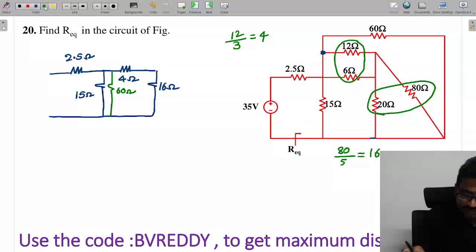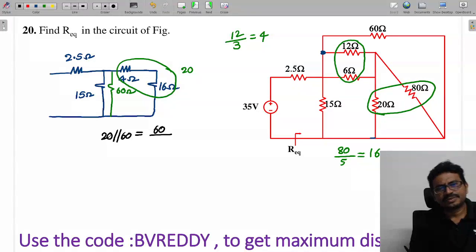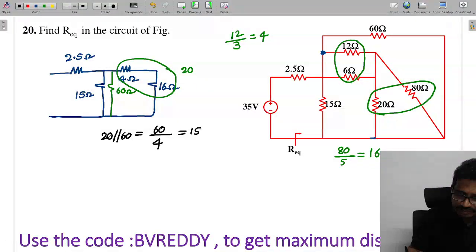Now these two are in series, which will be 20. 20 parallel to 60 will come as 60 by 3 plus 1, 4, so 15. 15 parallel will become 7.5. 7.5 and 2.5 are in series.